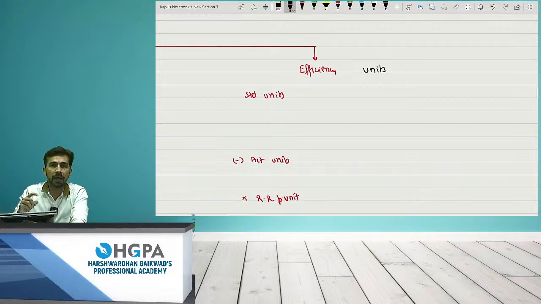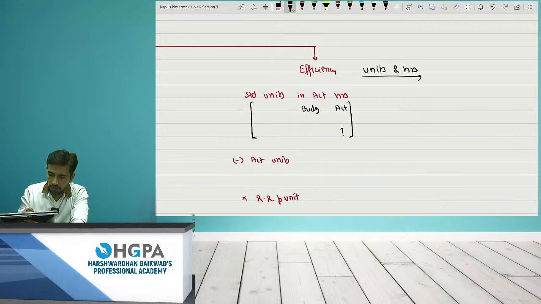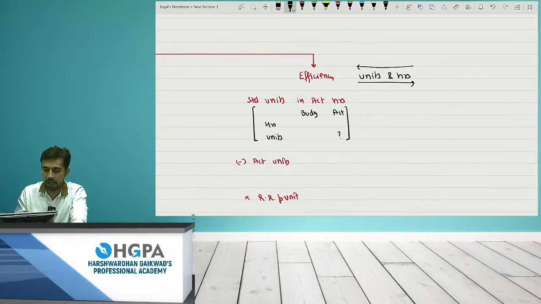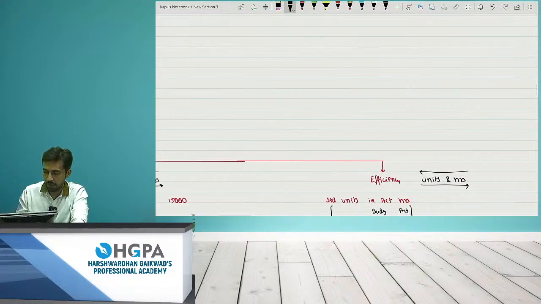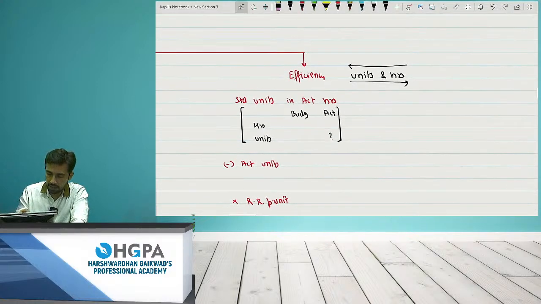Now what I'll do is I'll compare standard units and hours. So what is the sentence I have to write? The sentence is standard units in actual hours. Right? And then I'll make the table: budgeted, actual, and the fourth will be question mark. Now write the reverse thing. First write hours and then write units. Just go to the table and write the budget and actual hours. The hours were 15,000 and 16,000. I'll write the hours first, 15,000 and 16,000.